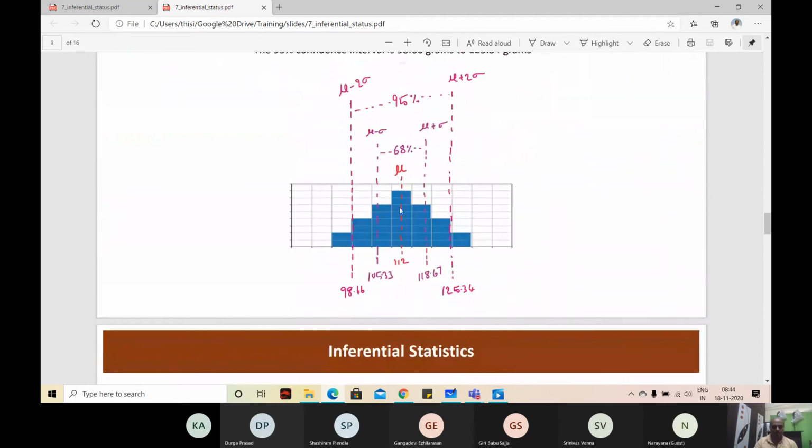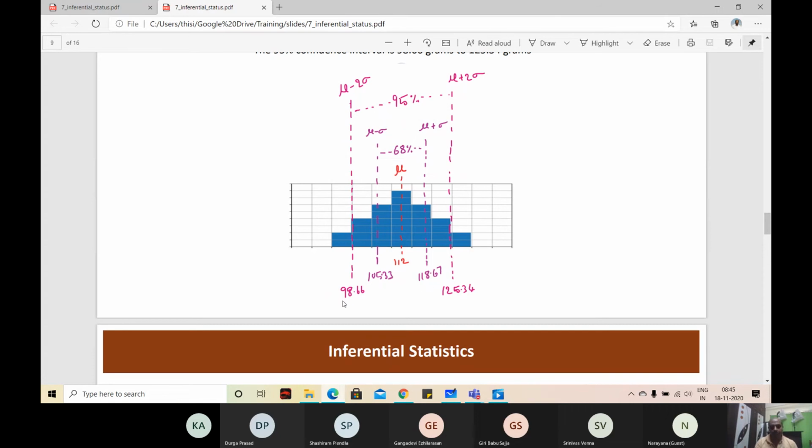68% of the data is going to be within one standard deviation. So the mean of many samples, right? So 105 and 118 are the mean weights. This is the mean weight of apples. This is also mean weight. This is also mean weight. So there is going to be 68% of the data which is going to fall between 105 and 111.